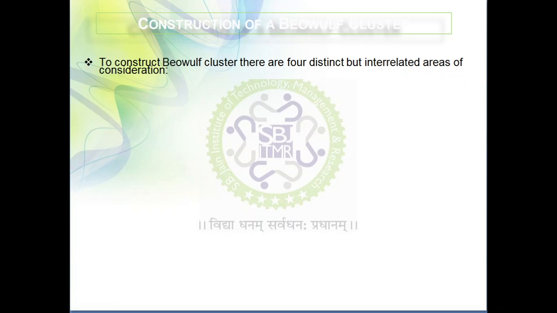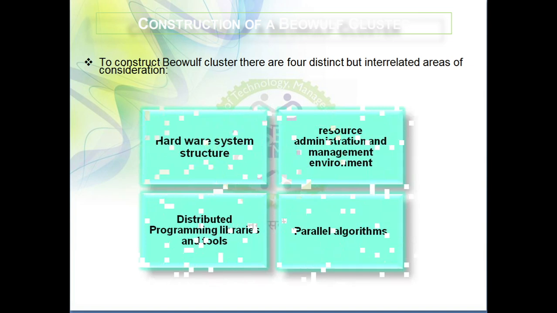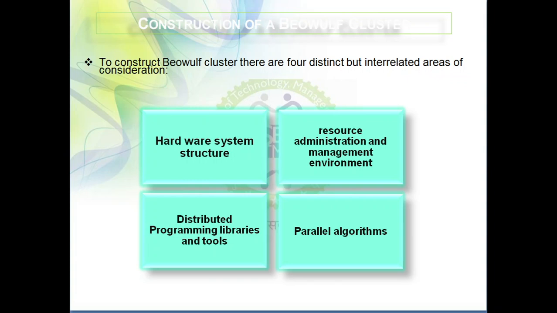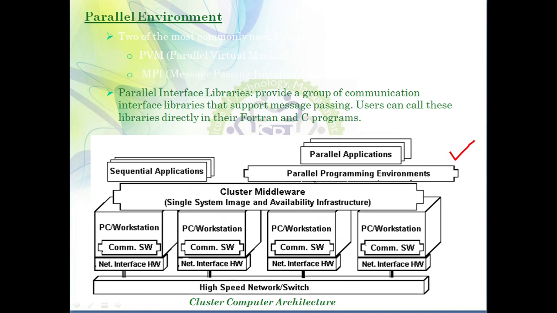To construct a Beowulf cluster, there are 4 distinct but interrelated areas of consideration. These areas are hardware system, resource administration and management environment, parallel algorithms, and distributed programming libraries and tools. So it makes use of programming libraries and tools, hardware, resources and parallel algorithms. These are the 4 broad areas into which it is divided.